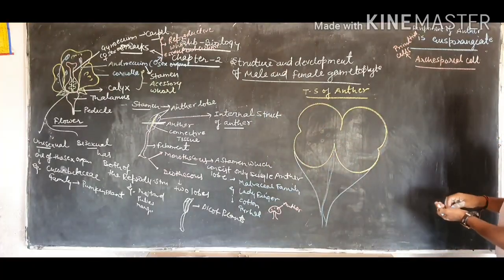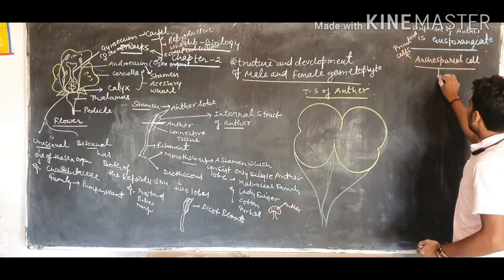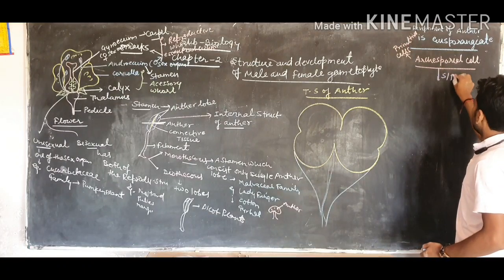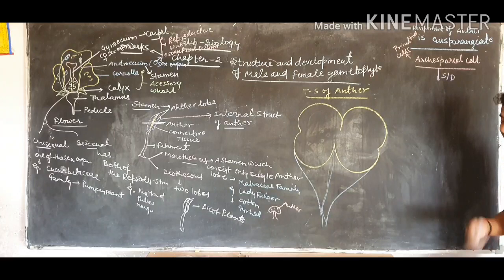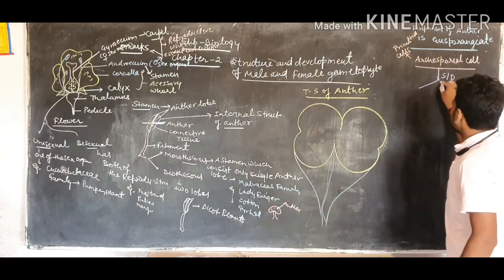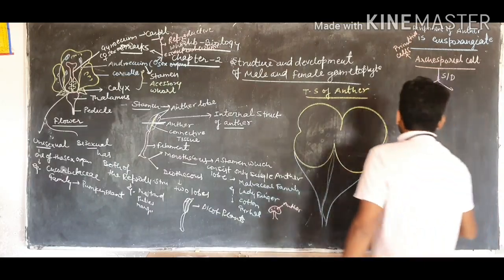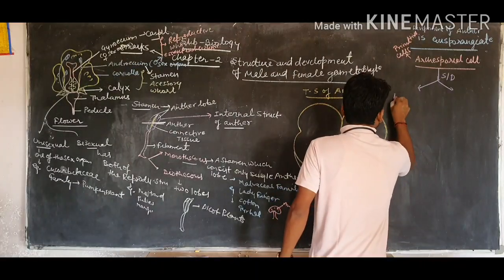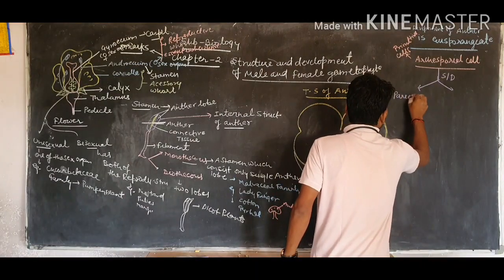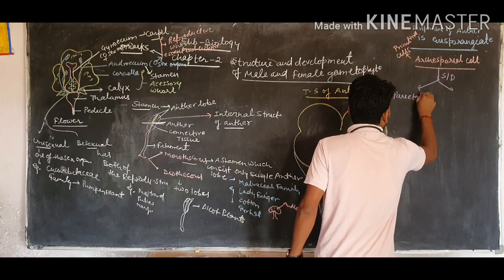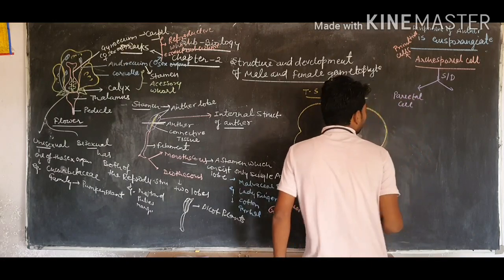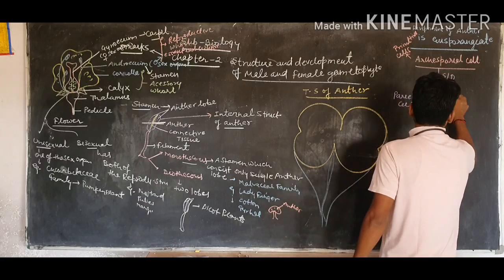So this archesporial cell goes through a simple division and forms initially two cells. One is called the parietal cell, and the second is called the sporogenous cell.